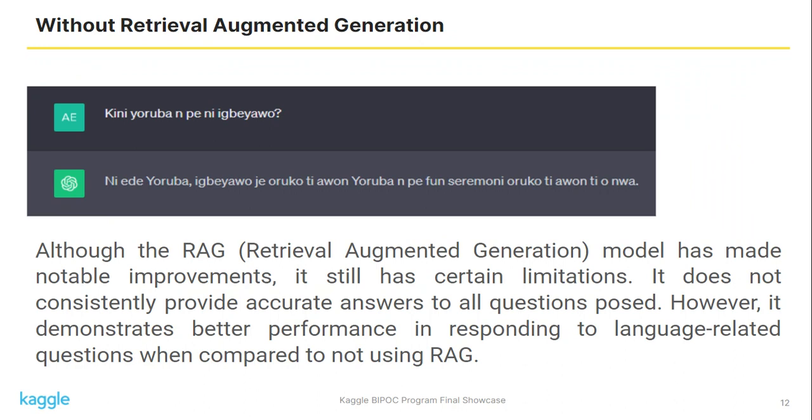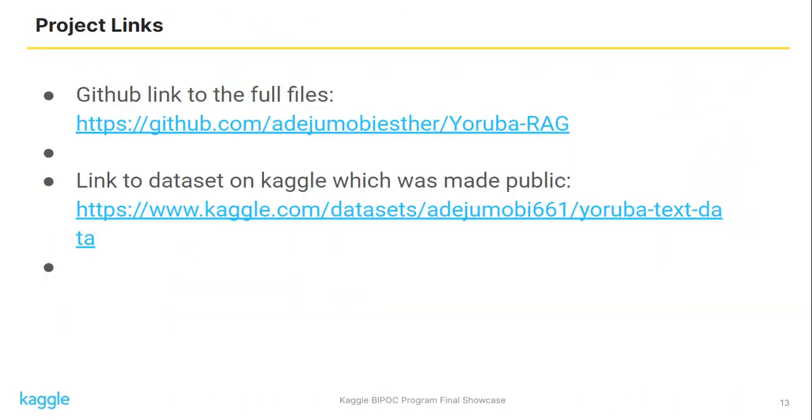Although the retrieval augmented generation model has made notable improvements, as we can see in our response, it still has certain limitations. Some questions were not answered, and most questions were answered correctly, but some were not answered correctly. However, it is better than not having any external data.